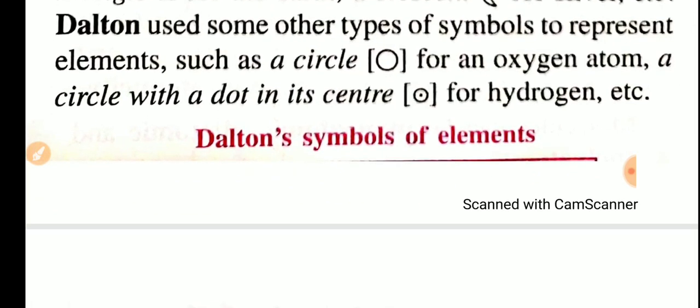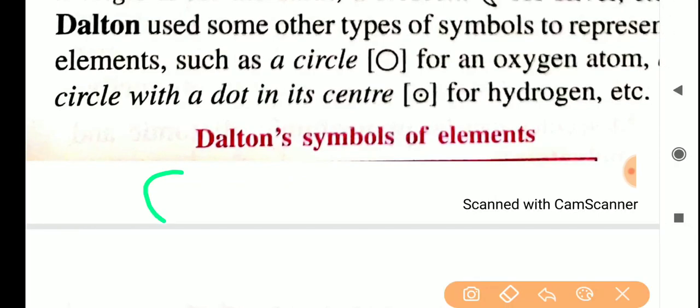He came and represented some symbols like a circle and a circle with a center dot. A circle symbol he has given for oxygen. So at Dalton's time period, only 10 to 20 elements were discovered. Only that many elements were discovered during the time of Dalton.